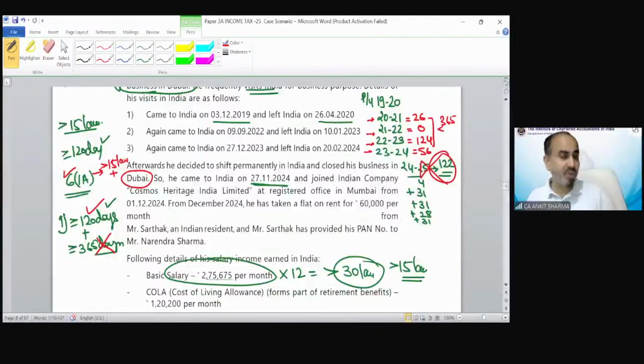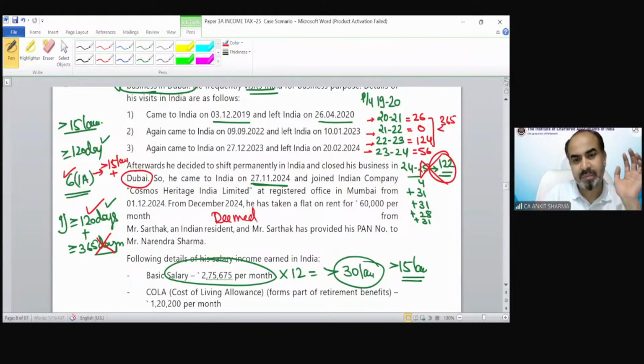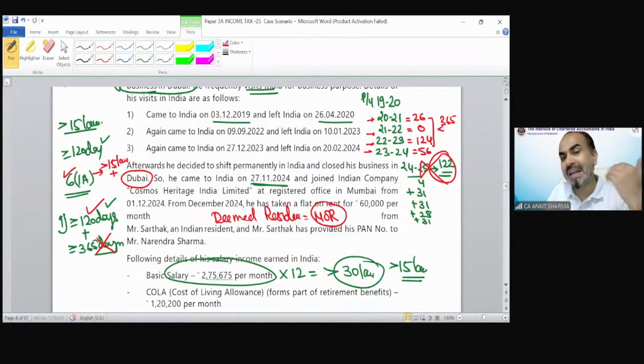Because he is a citizen of India and he is residing outside India, having income from Indian sources more than 15 lakh and does not pay any tax in Dubai, he would be directly called a deemed resident. And all deemed residents would be in the resident and not ordinary resident category.